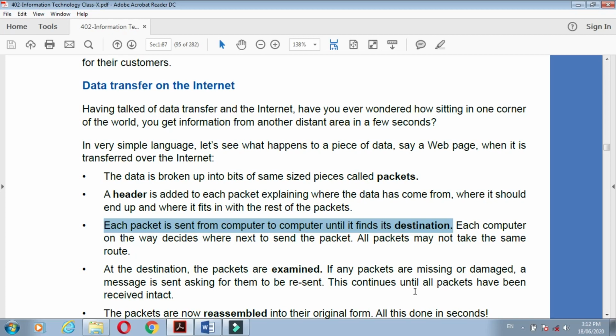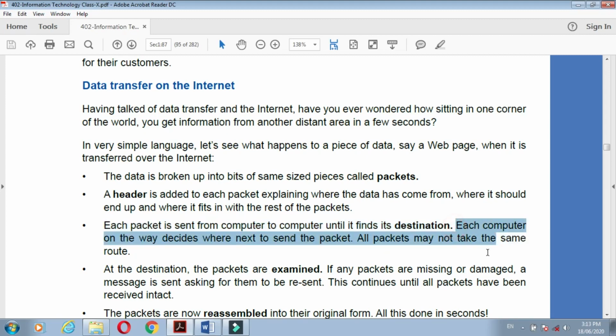If we are sending from Jalgaon to Mumbai, the computer in Jalgaon splits the data into same-size packets, and each packet contains a header, so it can be transferred over the internet from one computer to another and reach the destination computer in Mumbai.